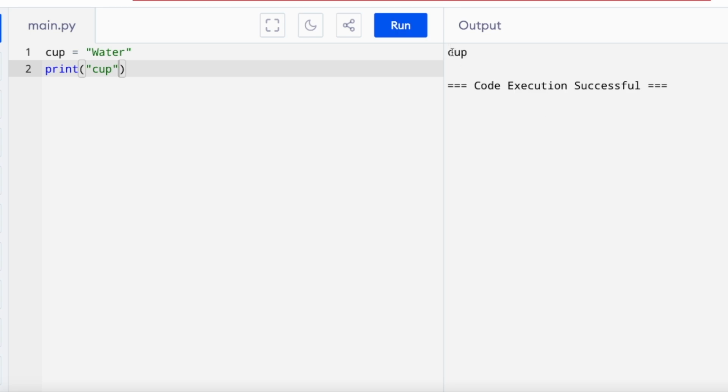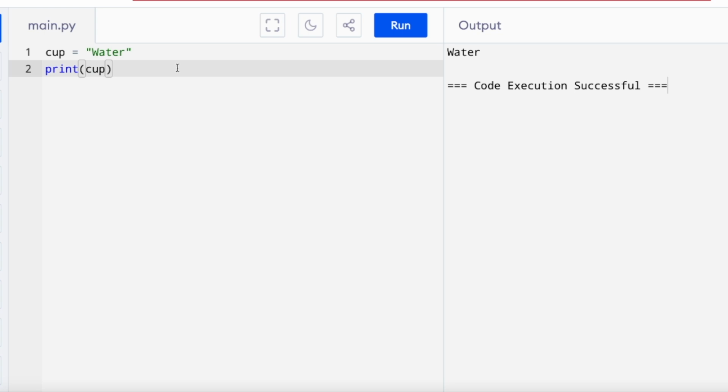Exactly, it will print the word cup itself, because now Python understands that you want to send this exact message to the screen. However, when you write it without double quotes, it understands that you want to send the variable that you already defined in line number 1. So it will print the word water.